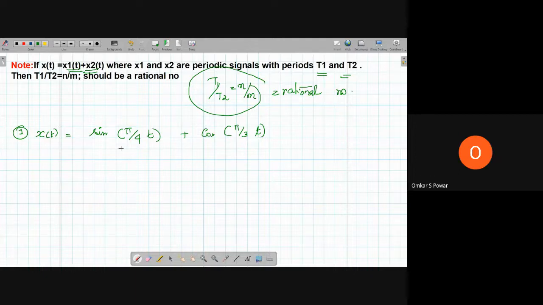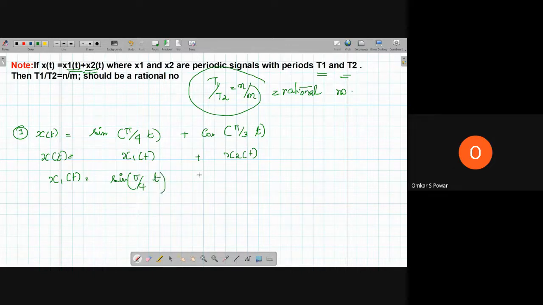Let us take x of t is equal to x1 of t plus x2 of t. What is x1 of t? x1 of t is equal to sin(π/4 · t).